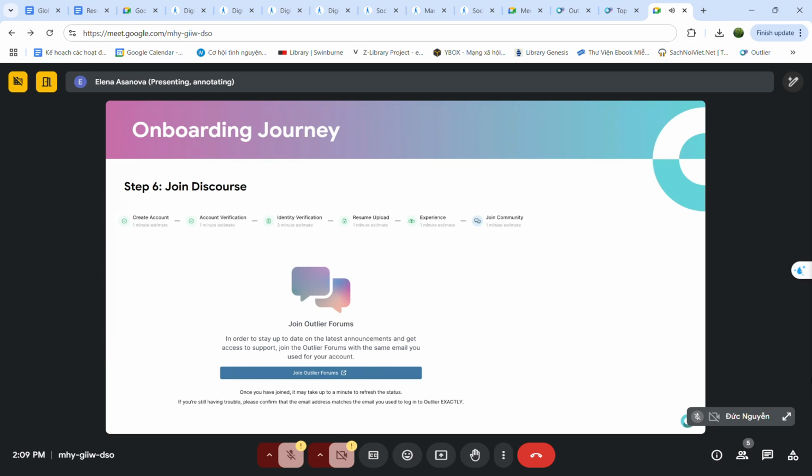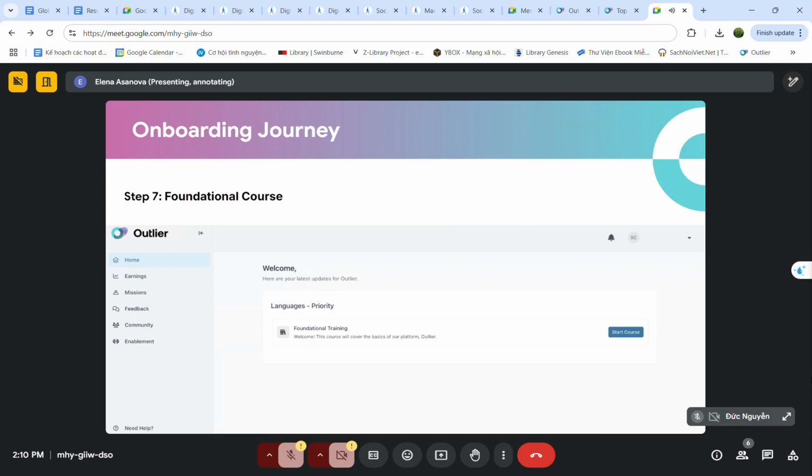Here you can ask any questions about working tasks. You can ask for help. You can ask for advice. You will be receiving notifications that there are new tasks coming, and you will be receiving all instructions and work-related trainings. Everything is here. That is why it's very important to join Outlier forums.